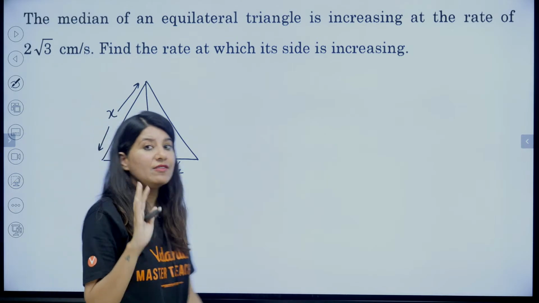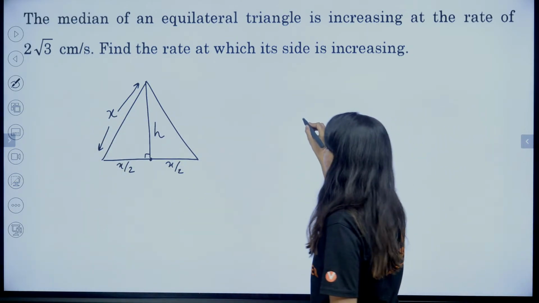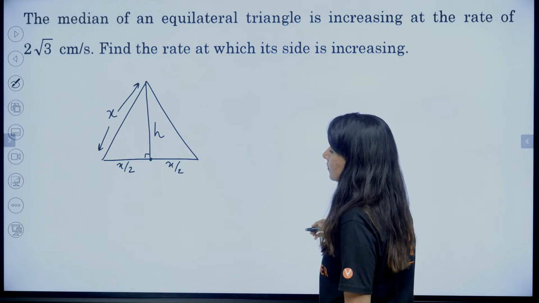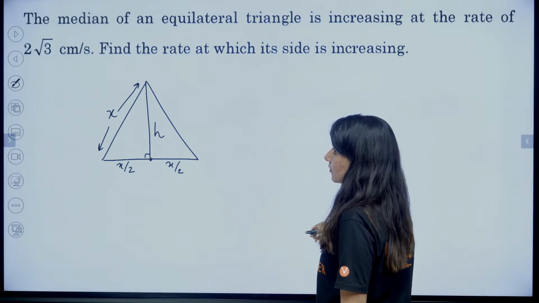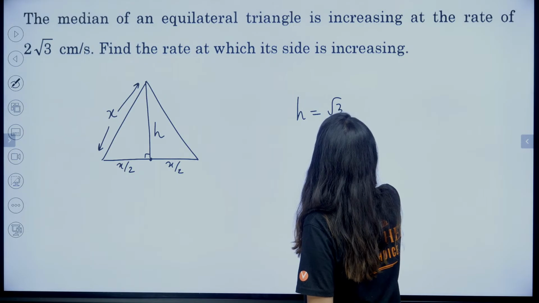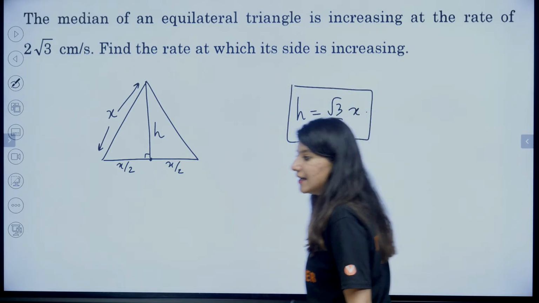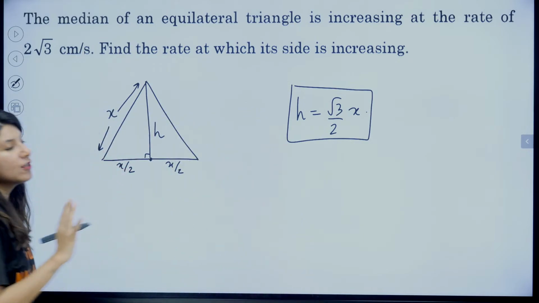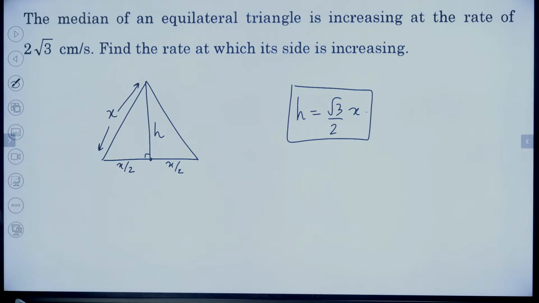We know the relation between height and side: height would be equal to root 3 by 2 into side of an equilateral triangle. This is the relation between height and side of an equilateral triangle, right?